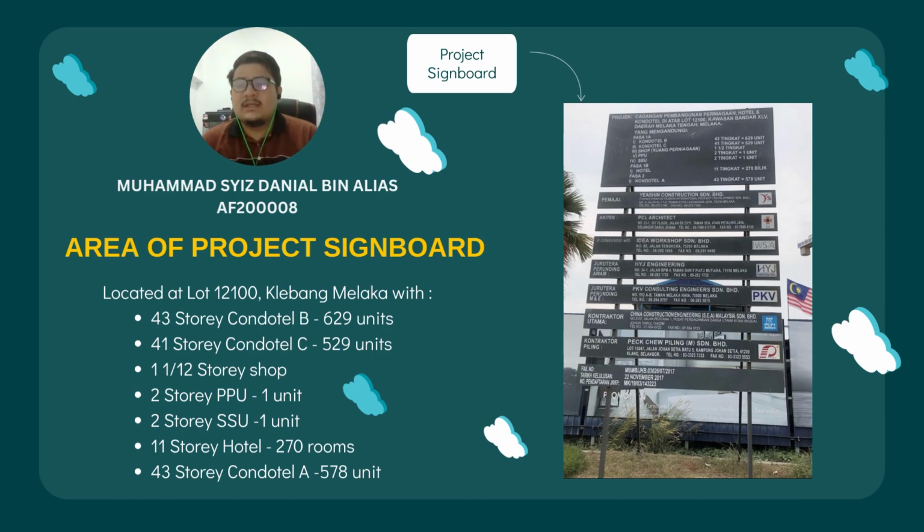The next phase is an 11-story hotel which consists of 270 rooms, and the last phase of this project is 43-story Condotel A with 578 units.